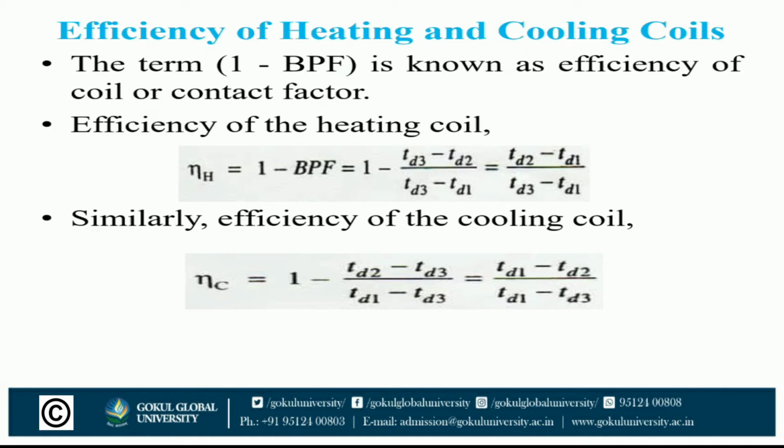Let's see the other point, efficiency of heating and cooling coil. The term 1 minus BPF is known as efficiency of coil or contact factor.